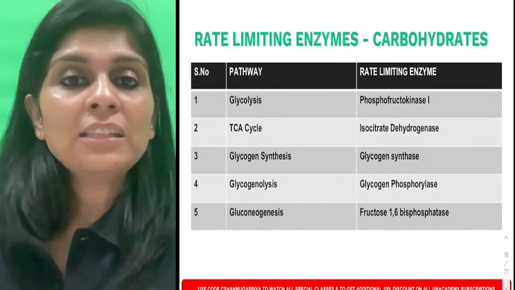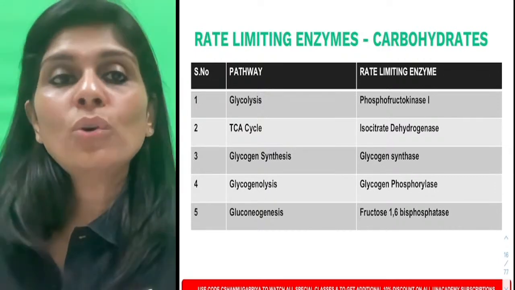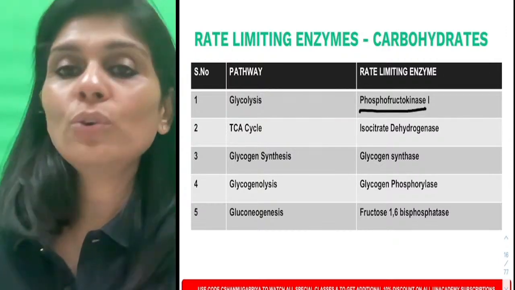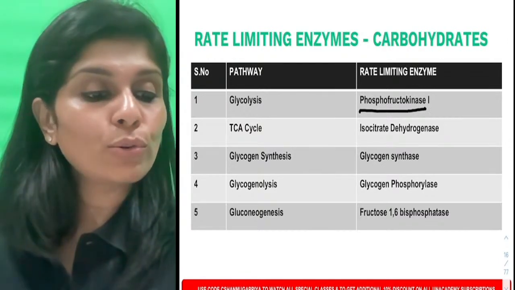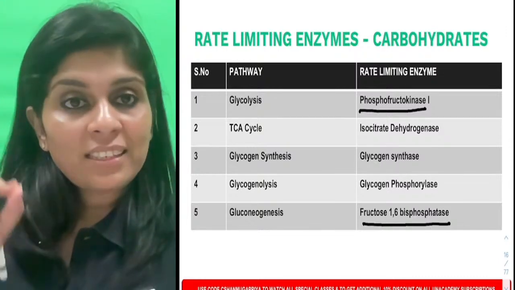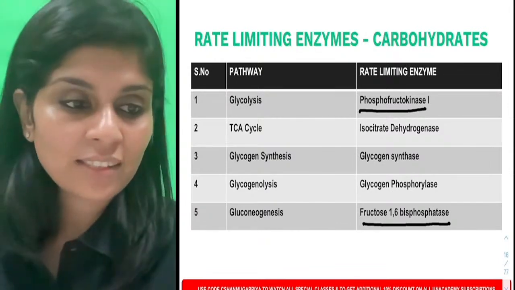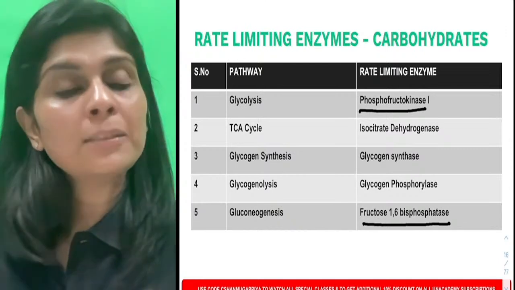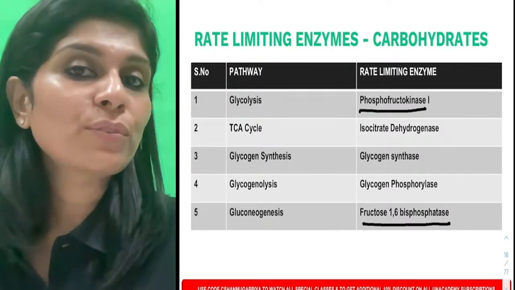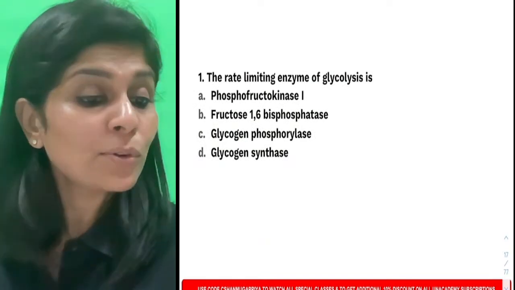Okay. So I am going to repeat this for your benefit. For glycolysis, it is phosphofructokinase 1. Gluconeogenesis is the reversal of glycolysis, so the enzyme which reverses phosphofructokinase 1 will be the rate limiting enzyme of gluconeogenesis. So that is fructose 1,6-bisphosphatase. For citric acid cycle, citric gives you a clue. It is isocitrate dehydrogenase. Glycogen synthesis, it is simply glycogen synthase. For glycogenolysis, it is glycogen phosphorylase. Is that clear? So these are the rate limiting enzymes of carbohydrate metabolism. Is it not very simple?